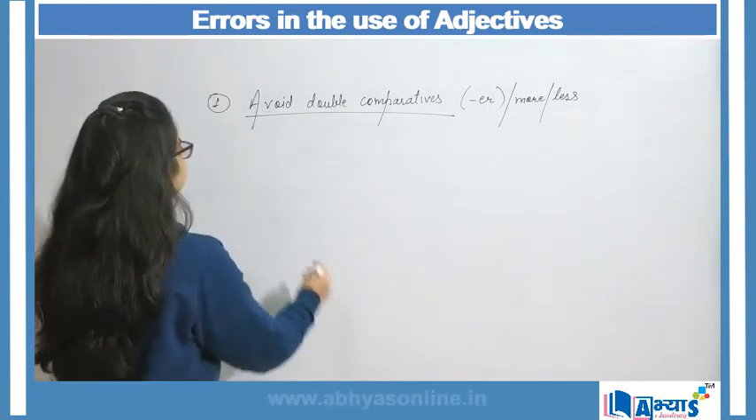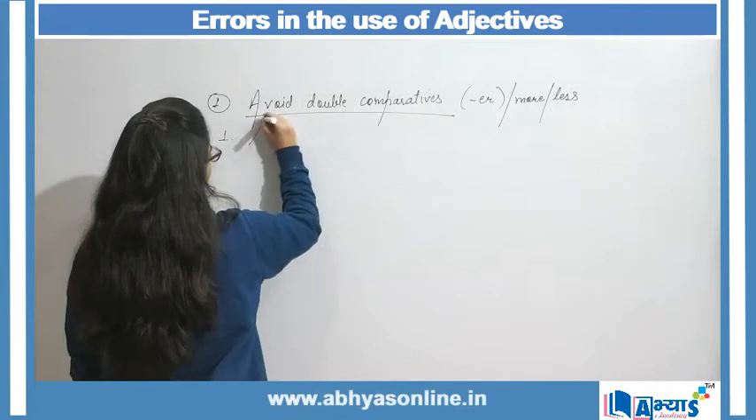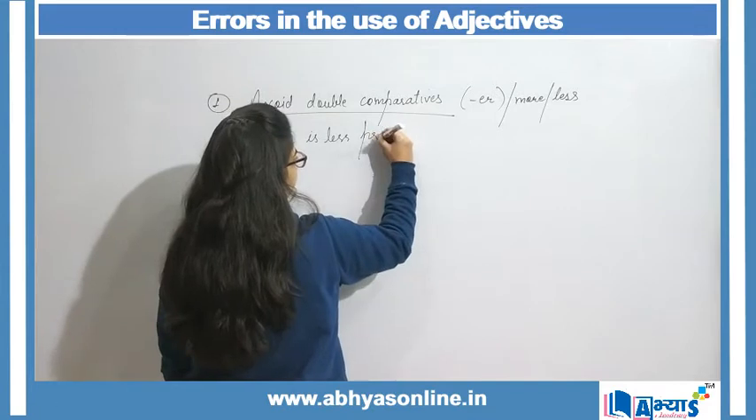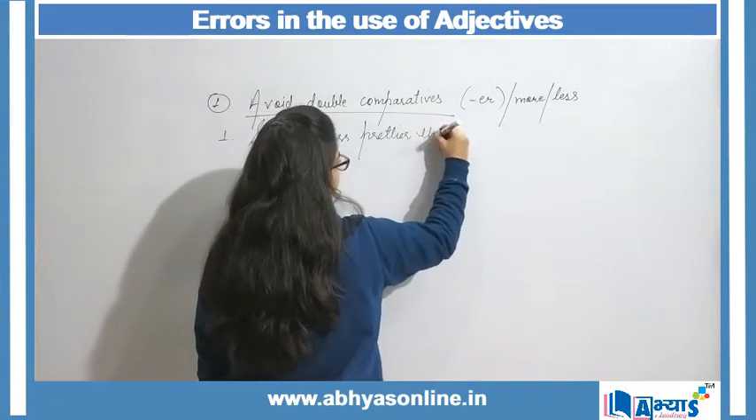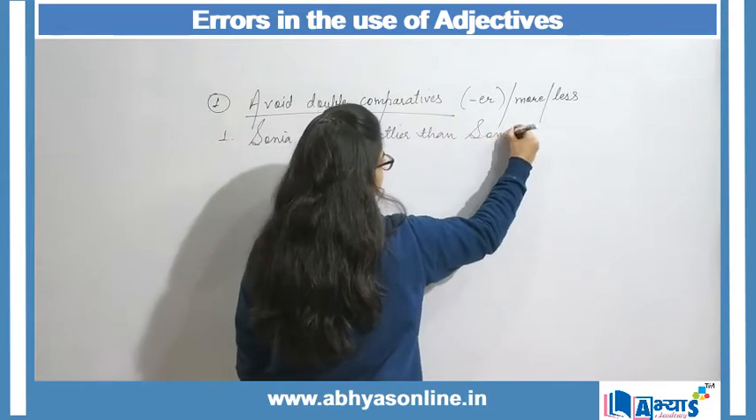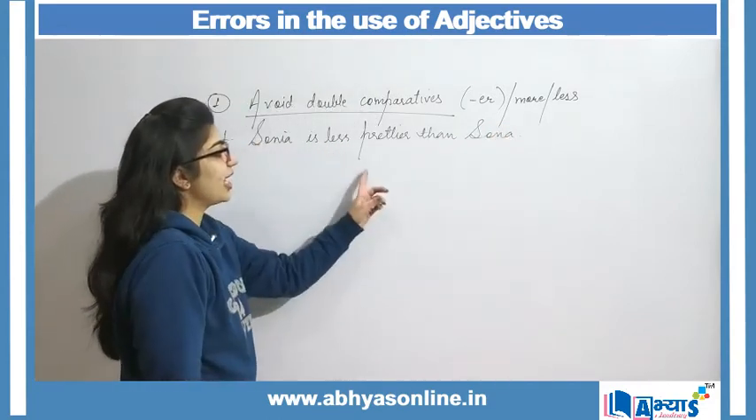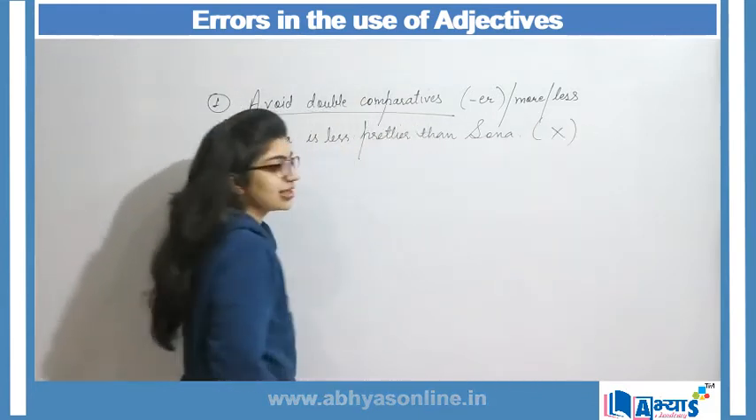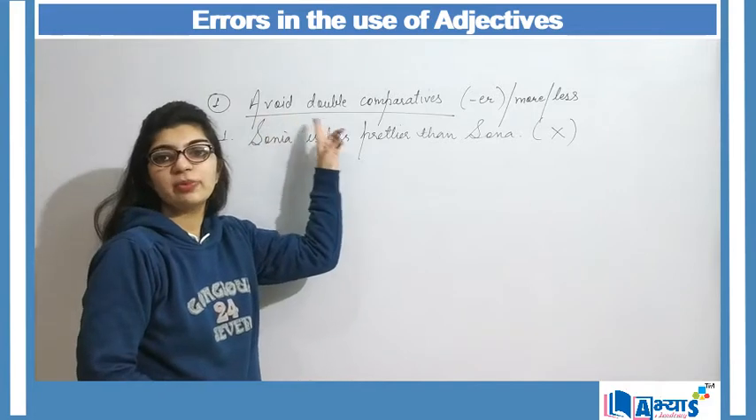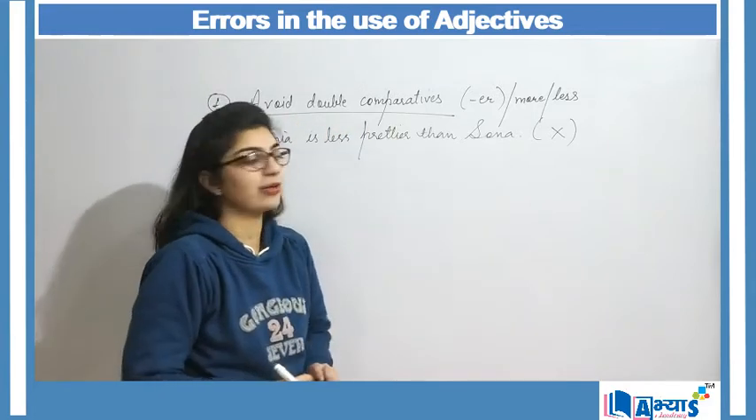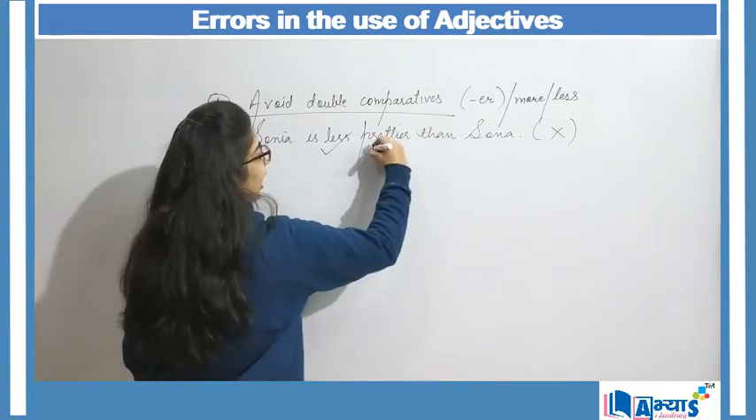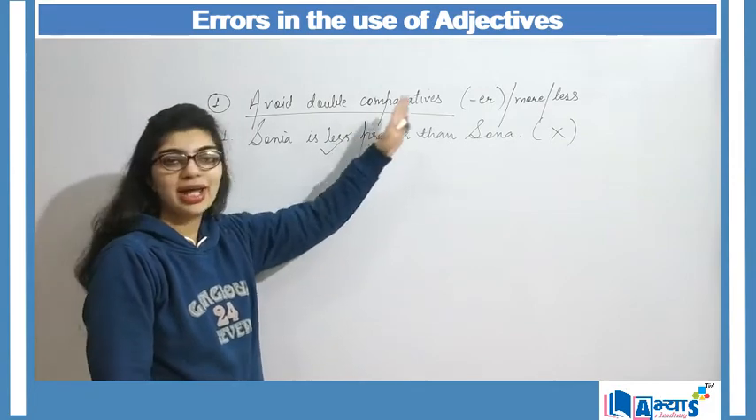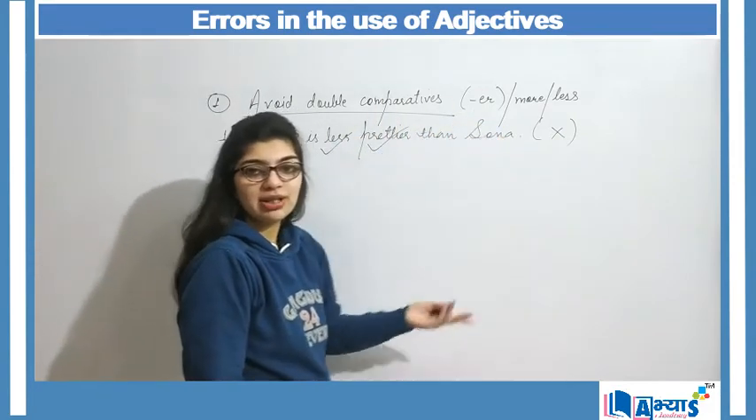Like I say, Sonia is less prettier than Sona. Here, this is my wrong sentence. Why? Because I have said that we should not make use of double comparatives. Here I am making use of less, and I am also making use of prettier. Both are these type of comparatives, right? ER and less, both are comparatives.